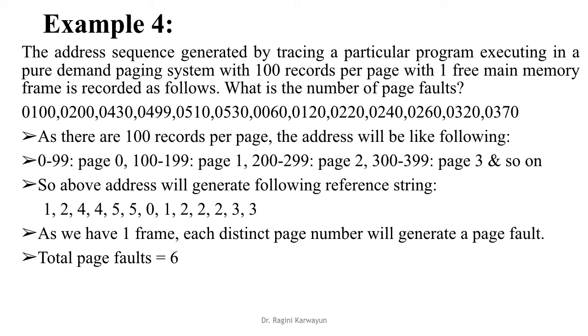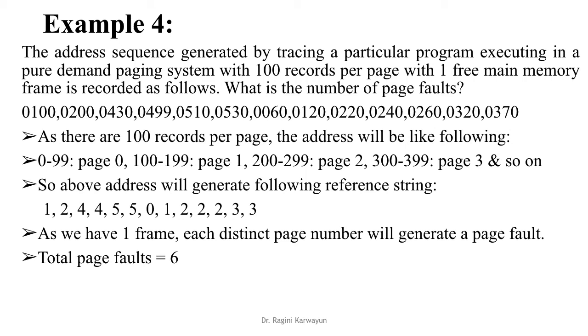Now the last question. The address sequence generated by tracing a particular program executing in a pure demand paging system with 100 records per page with one free main memory frame is recorded as follows. What is the number of page faults? Now this is the reference string. That means what you have got here are addresses, not page numbers. So you have to find the page numbers for this.